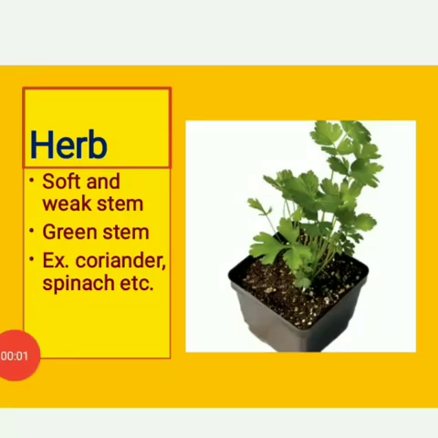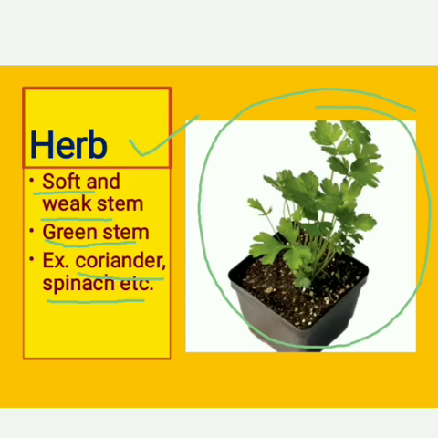The first one is herb plant. Herb plant is a small size plant. It has a soft and weak stem. Their stem is green in color. For example, coriander, spinach. As you can see in the picture, this is a coriander plant.